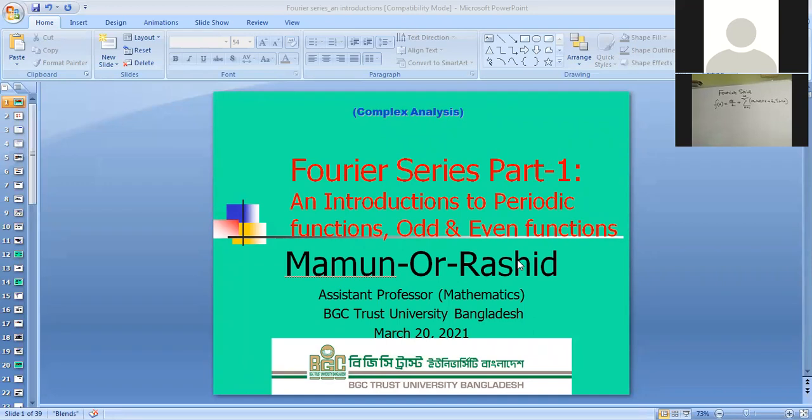Okay, today we'll start a new chapter, Fourier series, first part. Today we'll discuss the introduction to Fourier series. In this connection, we have to study what Fourier series actually is and the history of the Fourier series. And as an introduction, we'll discuss periodic functions, odd and even functions also.